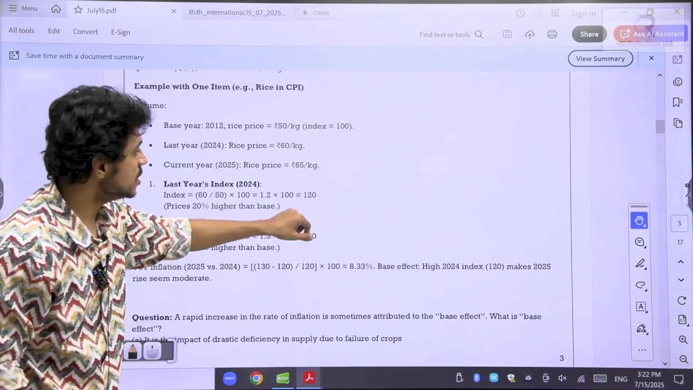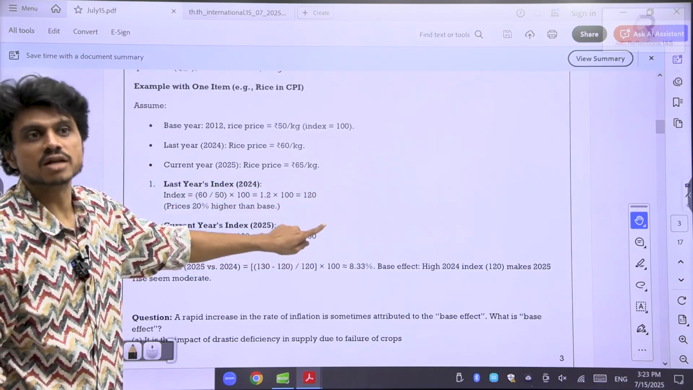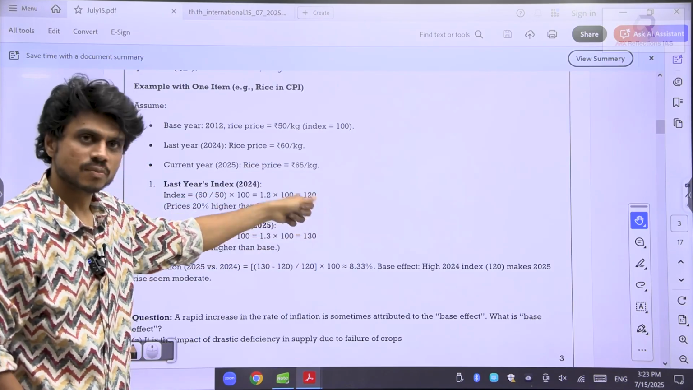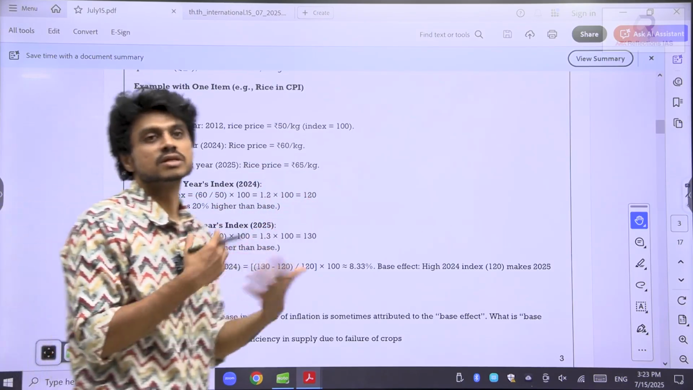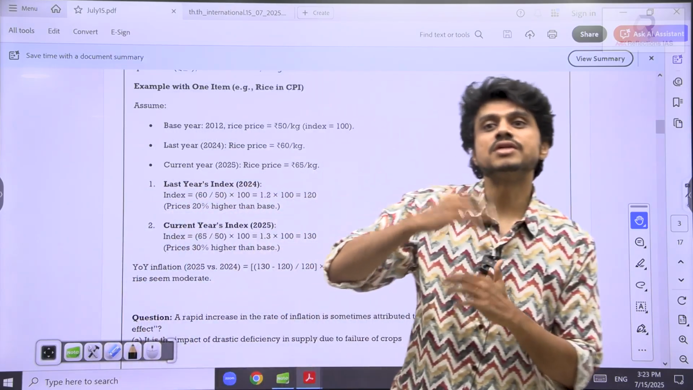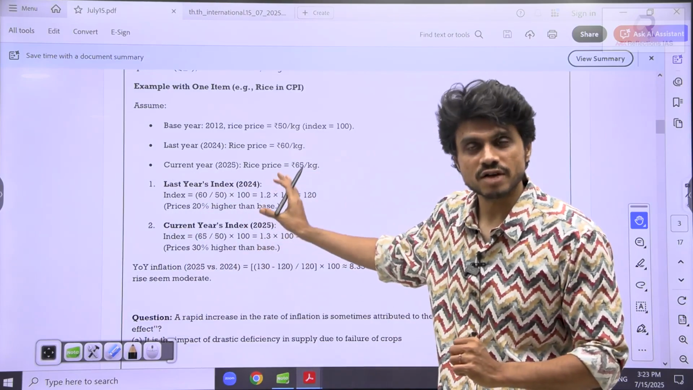Now you have to check the price change from this index to this index. How do you calculate the price change? Difference by 120, whichever the previous year is, into 100. What is the percentage change from 120 to 130? This is how we calculate the inflation. I have tried to give you the formula.